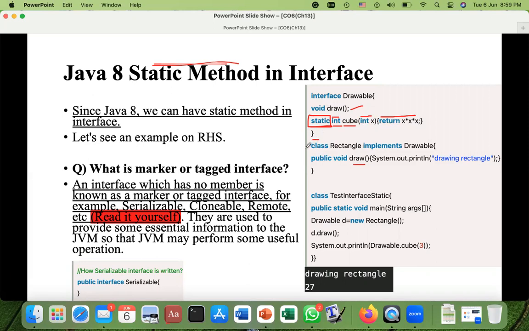Okay, we know that, so I'm moving on. Then we have a class TestInterfaceStatic. Okay, this is the starting and this is the ending. And here we have the main method and we are creating an object like for this parent Drawable d = new Rectangle. The right hand side has the child class. So when I write d.draw(), the explanation is the same as in the previous program.